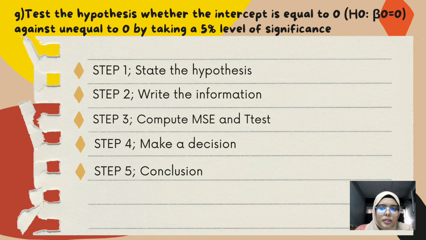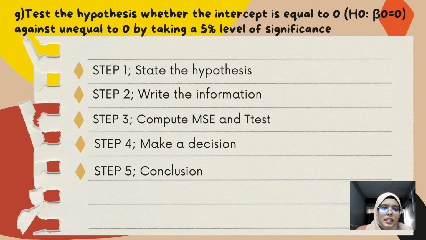two-tailed test, by using the t-table, the critical value: alpha equal to 5%, we convert to 0.05, alpha over 2 is 0.025, degrees of freedom is 100 minus 2 equal to 98, and tc is plus or minus 1.980. This we get from the table. Decision: reject H null if the t-test falls in the rejection region, where negative 1.980 is more than t, or t is more than 1.980.